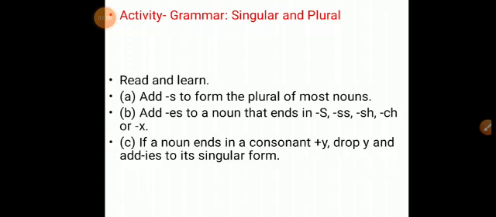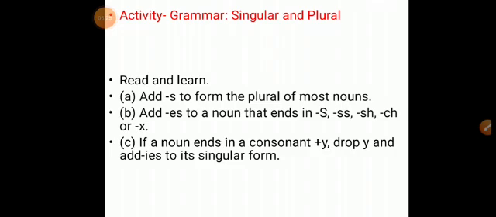For example, ostrich. If we want to make it plural, then we have to add es here. Then we will get the plural form ostriches. Then dish, dishes. Mango, mangoes. Bus, buses.